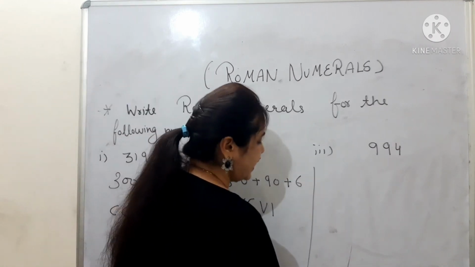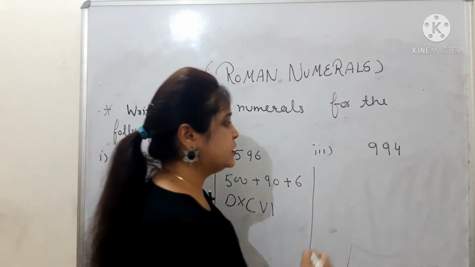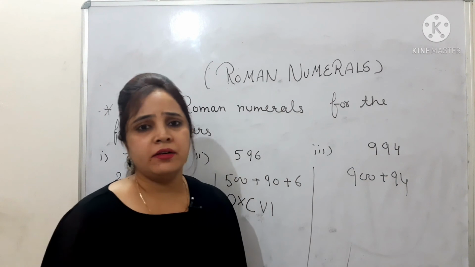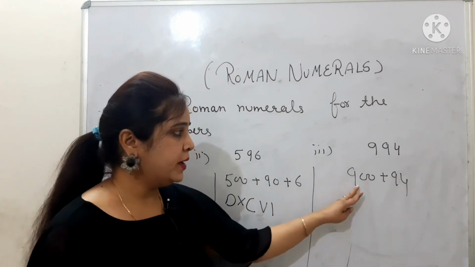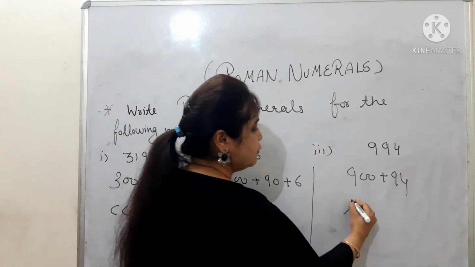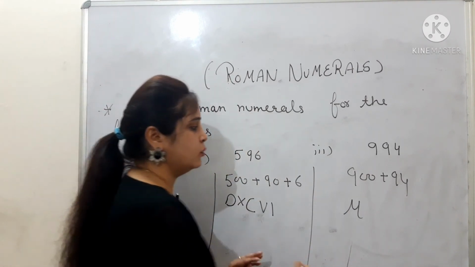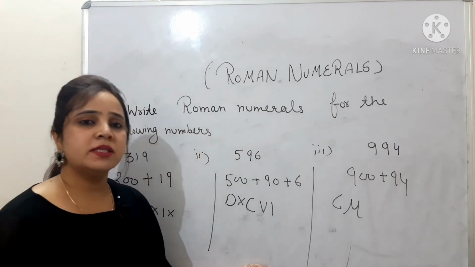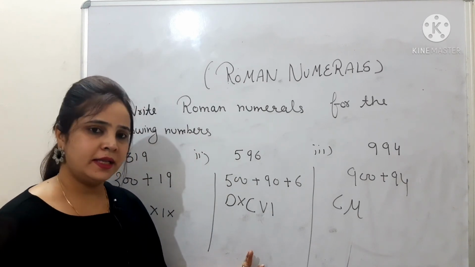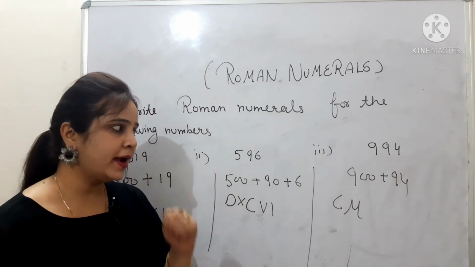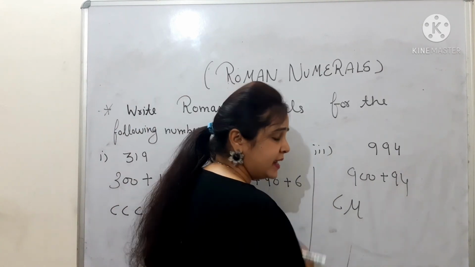Now 994. If you say 900 plus 94, there is no symbol for the 900. Now what to do? We know the symbol for the 1000. If from 1000 I subtract 100, it becomes our 900. That's fine. Now the 94, we had discussed how we can write our 90 first of all.